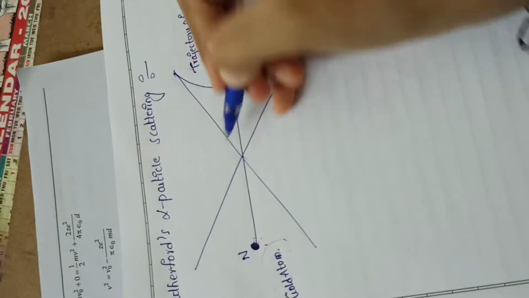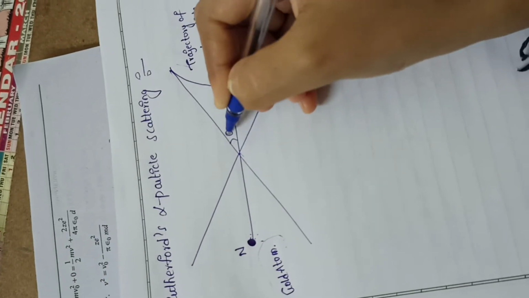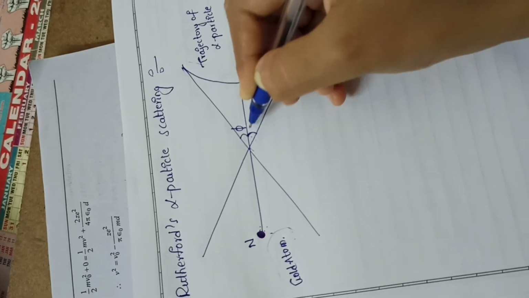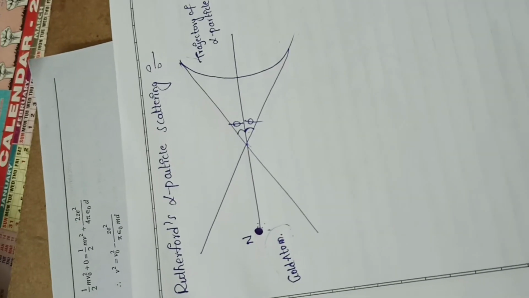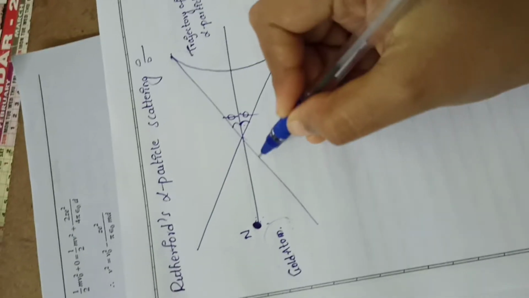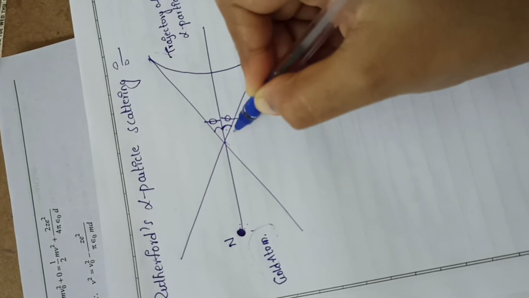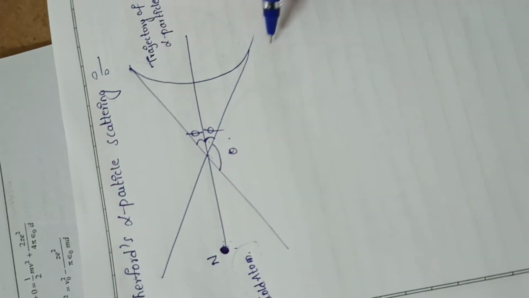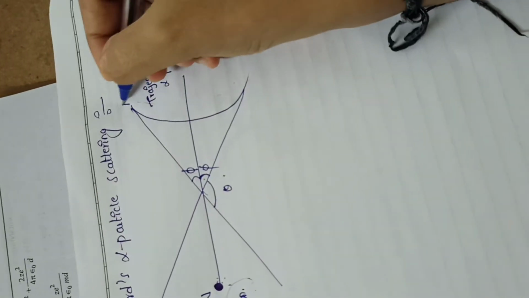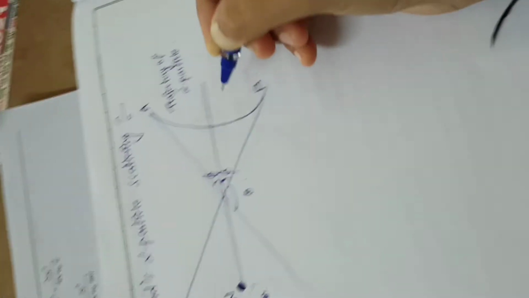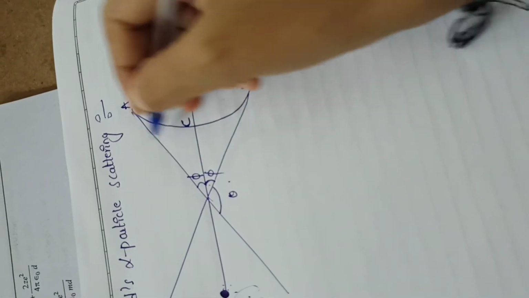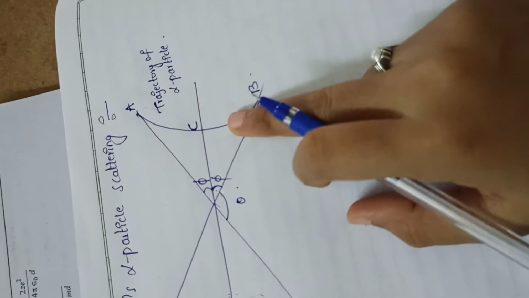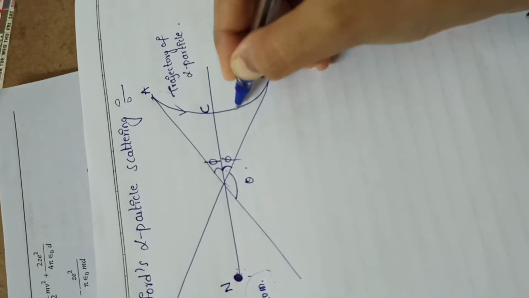The angle between these two deflections is, for example, theta. The trajectory of the alpha particle I am representing with A, B, C, and it is hyperbolic.